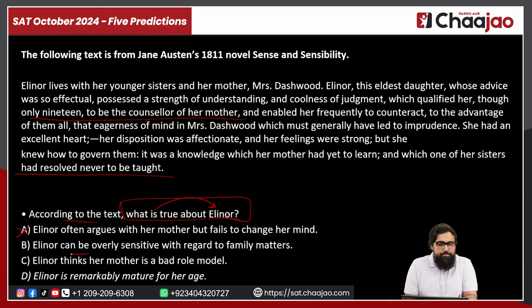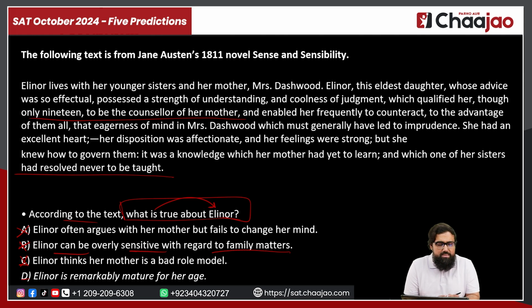So, option B: Eleanor can be overly sensitive with regard to family matters. She was not. She was actually the opposite, and that is why she was able to maintain her calm and everything. If you look at option C, it says Eleanor thinks her mother is a bad role model. She was not a bad role model. It just talks about how her mother needed advice on a few things, right? And even if she was a bad role model, it's not telling us anything about what Eleanor was, right? So again, this cannot be your answer.